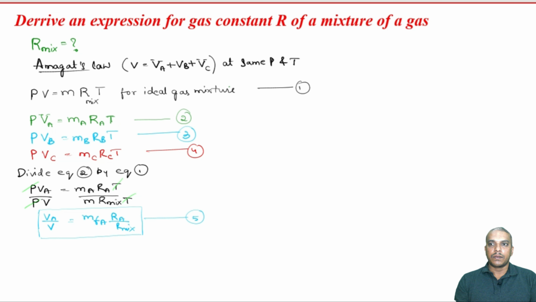Similarly, let us divide equation 3 by equation 1. So, what we have is PVB is equal to MB RB T, and here PV is equal to M Rmix and temperature.